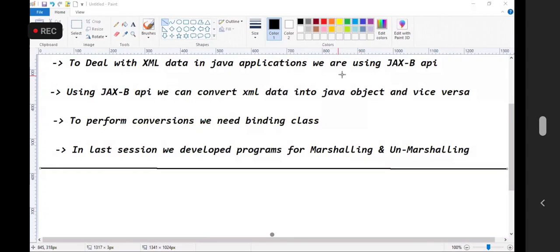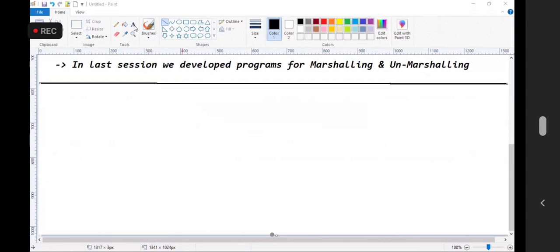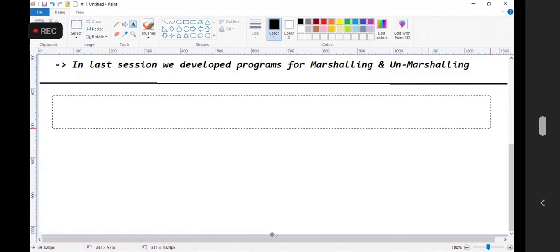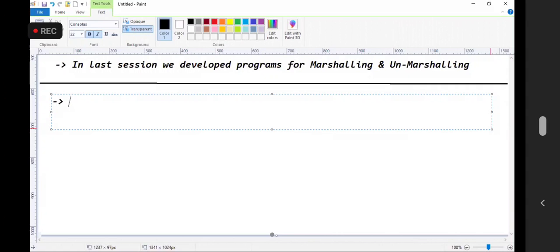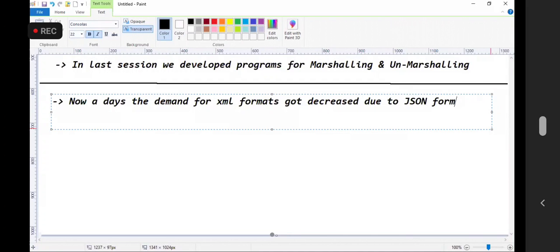Fine. Now let's get started with today's session. Nowadays the demand for XML formats has decreased due to the JSON format.